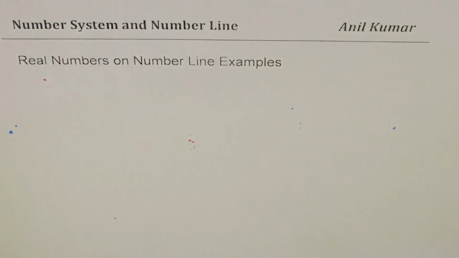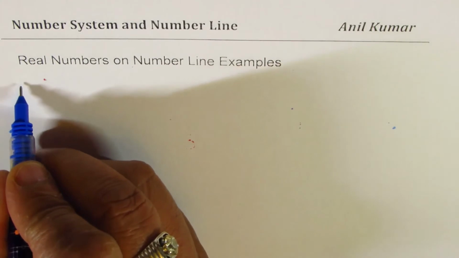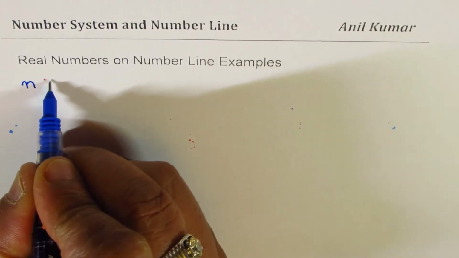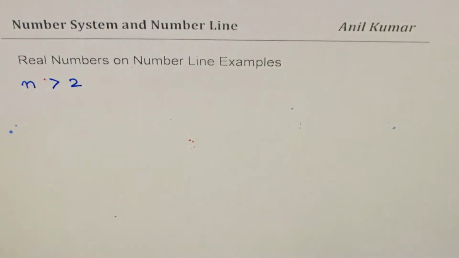So what we will do now here is, we'll represent real numbers on a number line in a different way. For example, I have to write a number n, which is, let us say, greater than 2. How do I represent this on a number line?